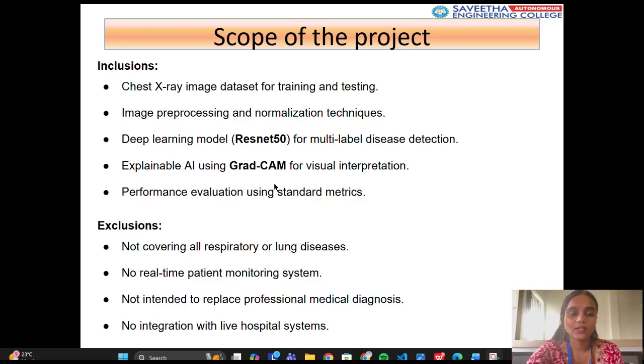Limitations: dataset imbalance. For some diseases, model generalization may vary on unseen data. High computational requirements. Predictions require expert medical validation.